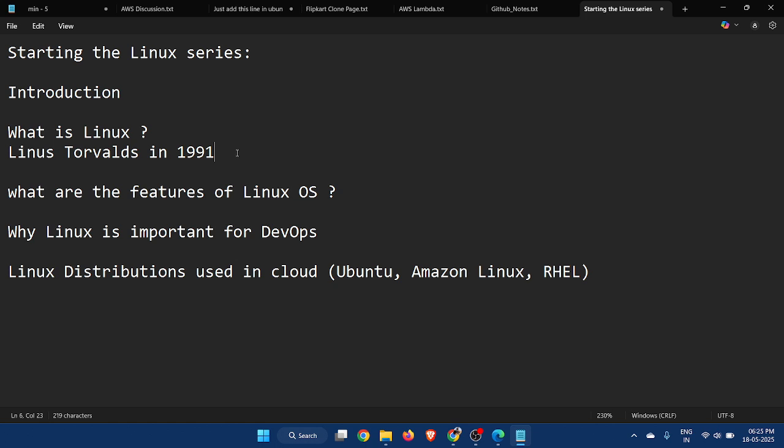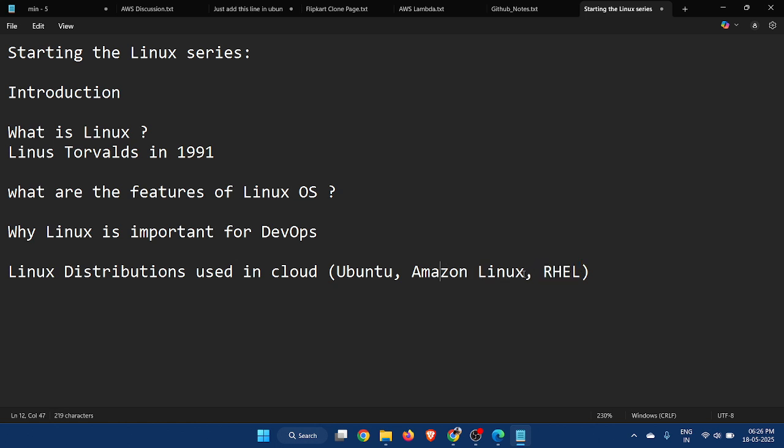Unix is a proprietary operating system, that is, a paid operating system, and Linus Torvalds made a similar looking operating system, that we call Linux. From 1991, it is open source, available for everyone to use. A paid enterprise level version of Linux is RHEL, Red Hat Enterprise Linux. It's a paid operating system and it is used mostly by enterprises.